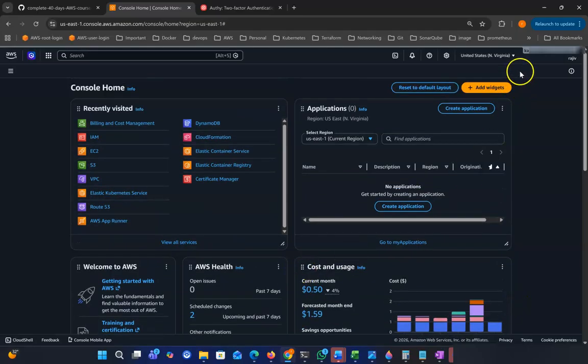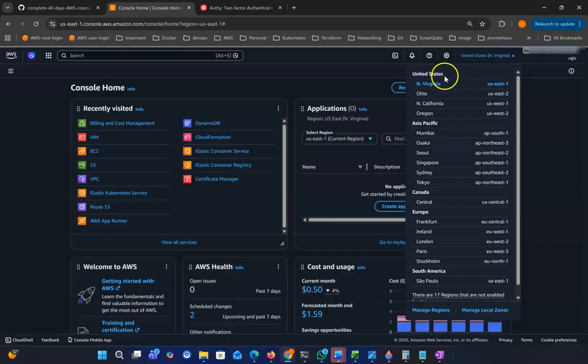Okay, so now in the top you can see this is the US East 1 North Virginia. If you click this one, you can see the 17 data centers, so 17 regions. North Virginia is US East 1, Ohio is called US East 2, North California is called US West 1. This way, 17 regions are activated by default by AWS. If we need more, they have 4 more, so they have around 25 regions available.